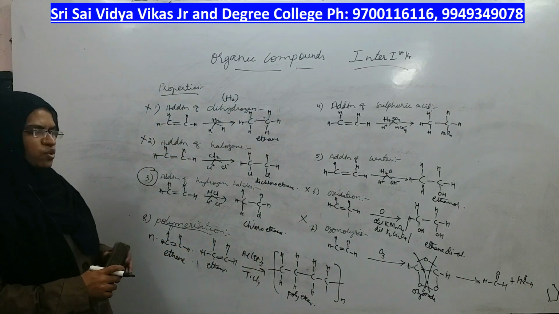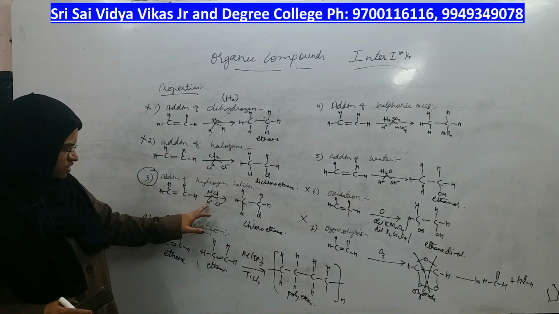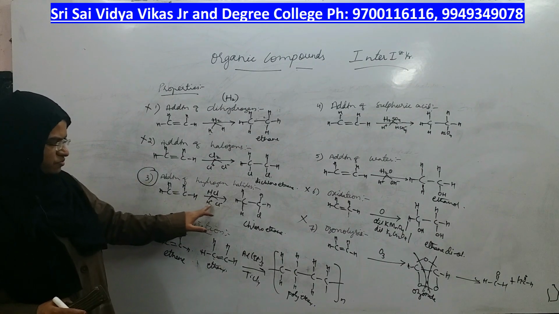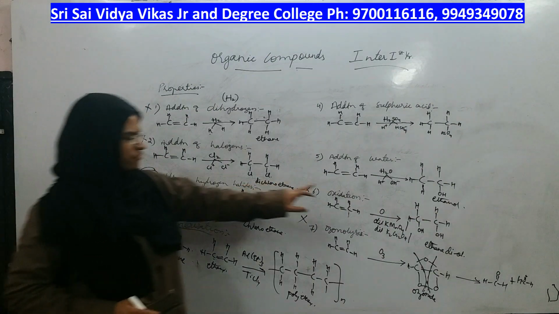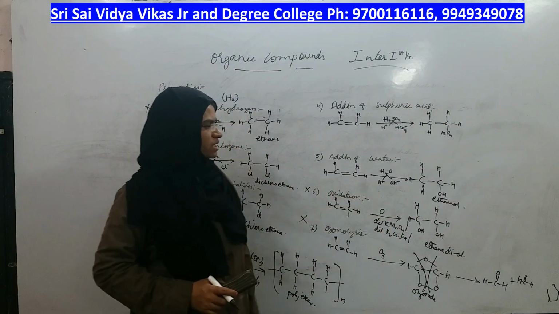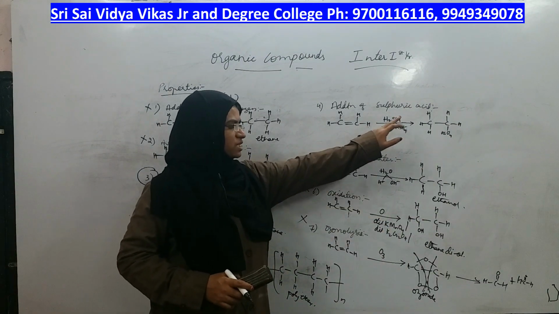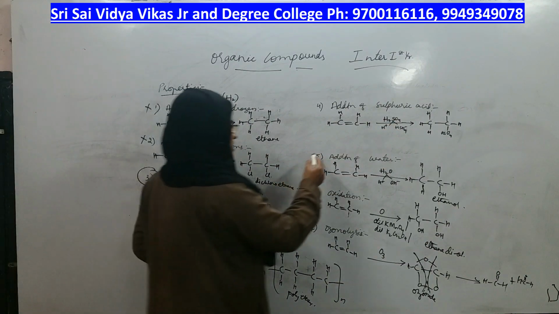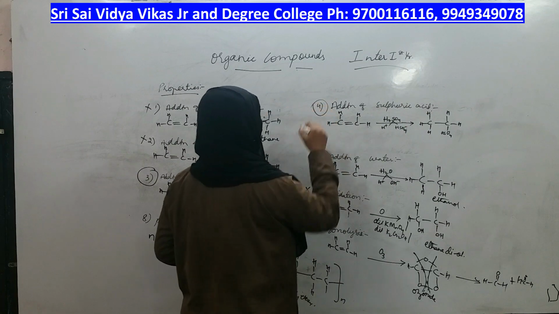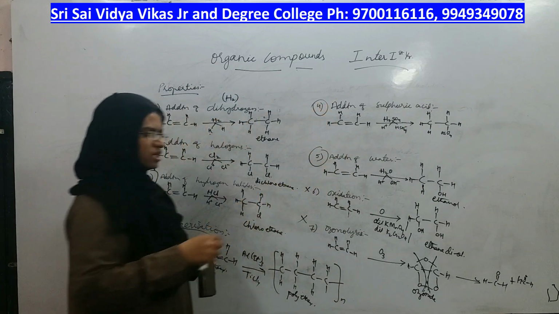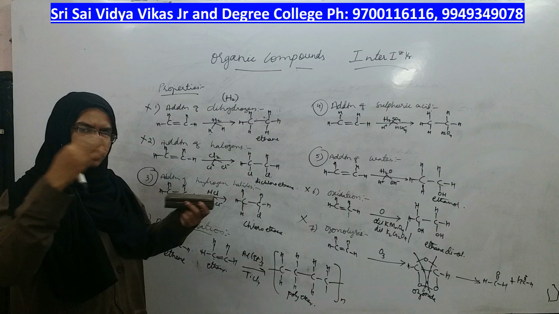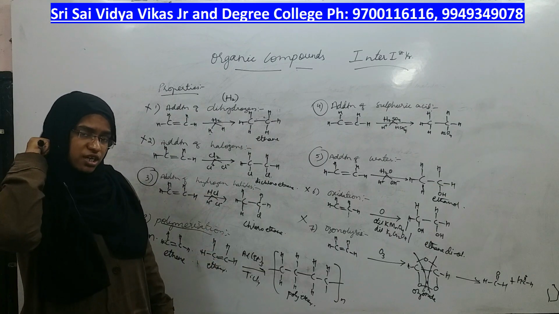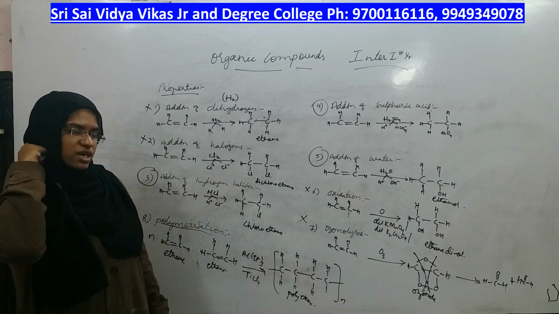But whenever you add any reagent which gives you different parts, H plus and Cl minus, different parts, H plus and OH minus, different parts, H plus and HSO4 minus, it follows a different mechanism and you can get two possibilities of the product. If one product is coming more, it gives the major product. If the other product is coming more, it is called the minor product.